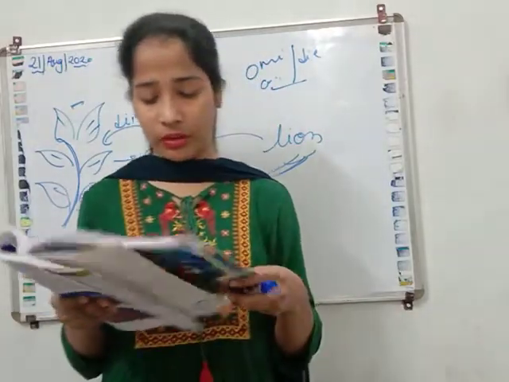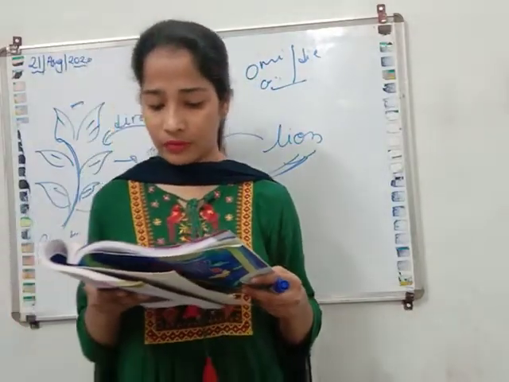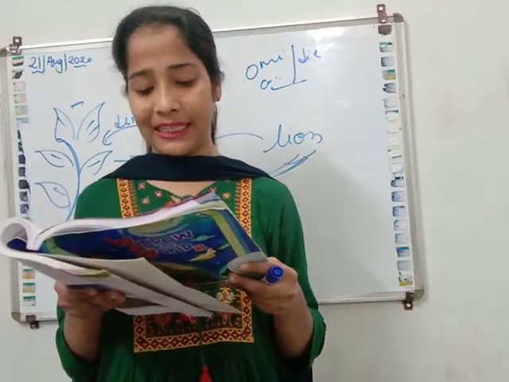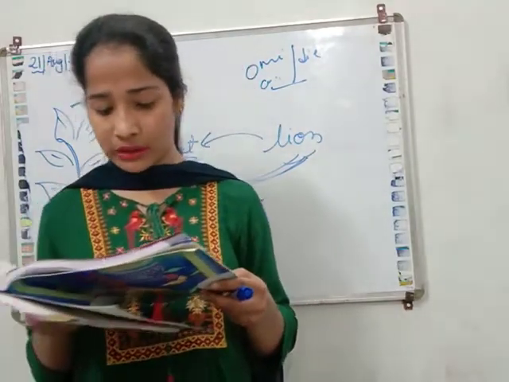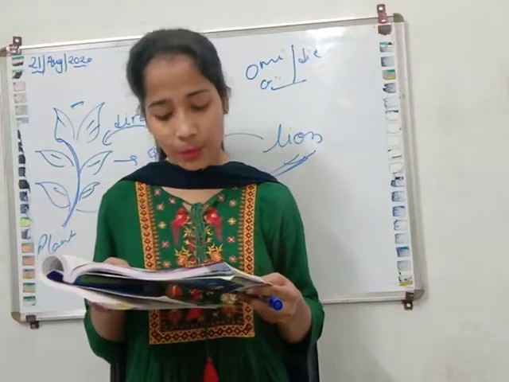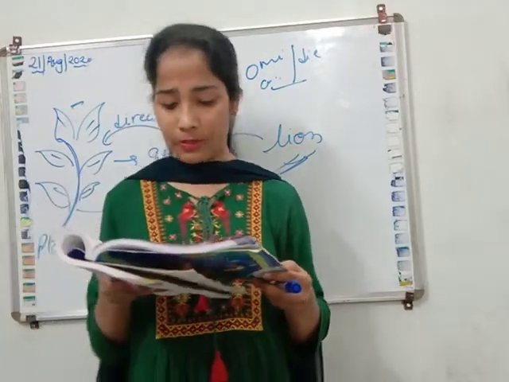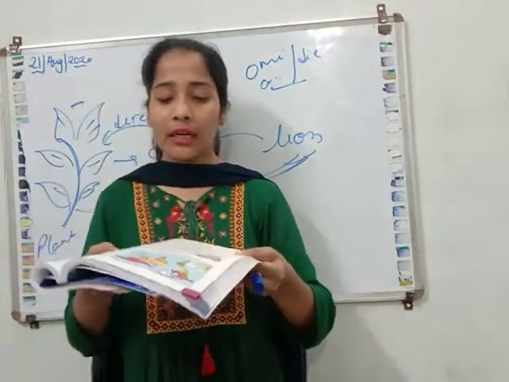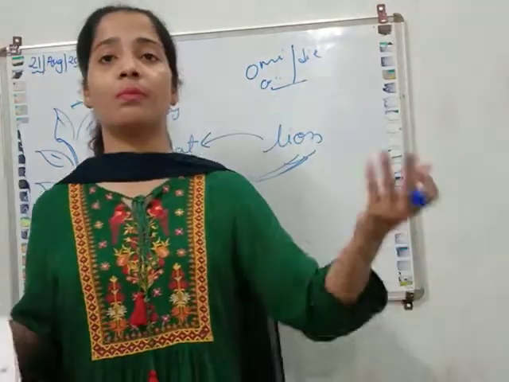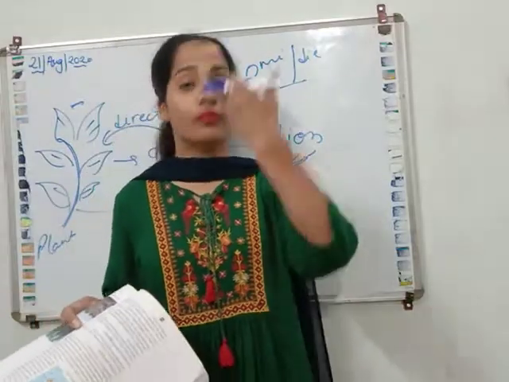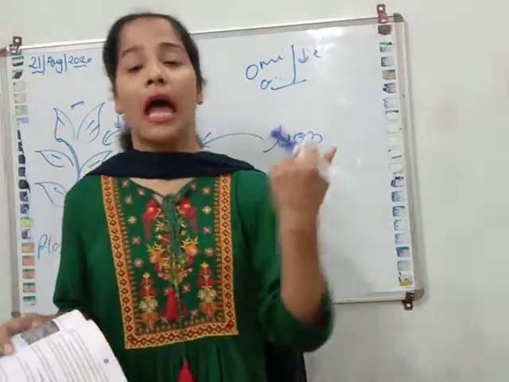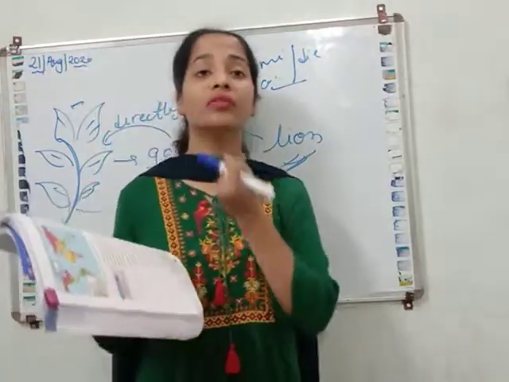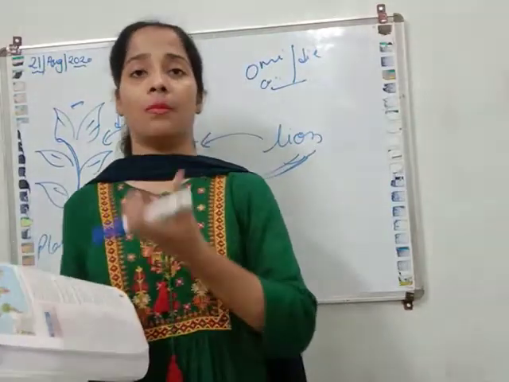Now, natural vegetation. Natural vegetation, as we have learned, plays a vital role in maintaining the ecological balance in a region. Plants release oxygen into the atmosphere and absorb carbon dioxide from it, thereby maintaining the balance of these gases in the atmosphere. You all know that plants release oxygen. We breathe oxygen, yes or no? And plants absorb carbon dioxide.